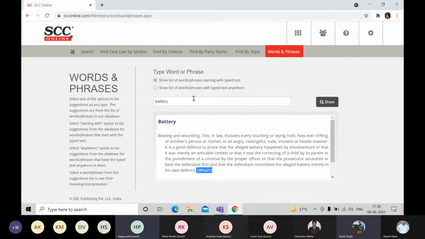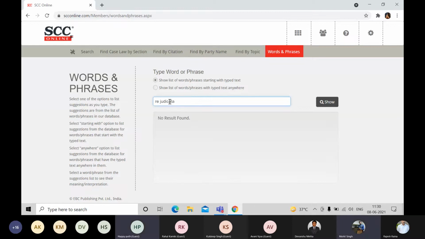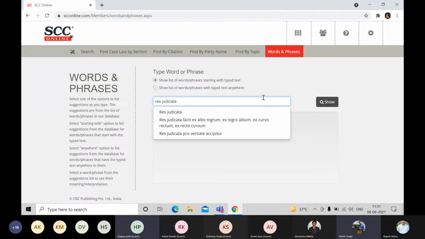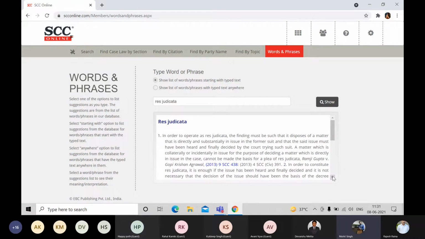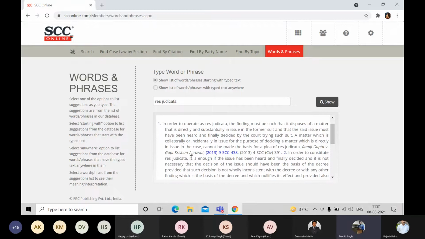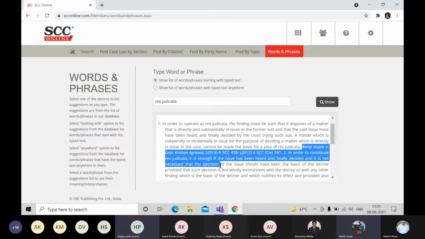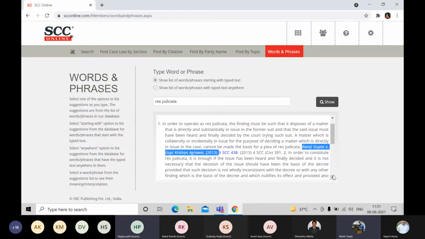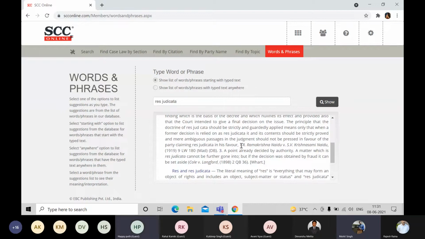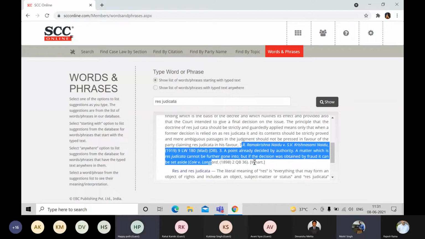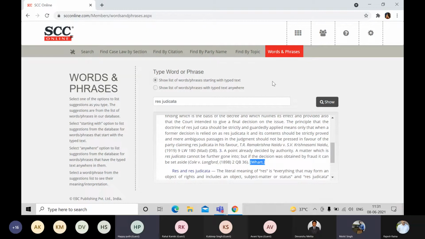Let us take another word. Let us take res judicata, for example. Res, R-E-S, yes. Now again, the software will search for the res judicata definition in the database, and this information is coming from the case of Ramji Gupta versus Gopi Krishnan Agarwal. As you can see, in this case, this word was defined, and that is how we have embedded it over here. So these are two sources. Yeah, there you go, Walton Dictionary is over here. So these are two sources through which you can certainly read down the information of what you're looking for.